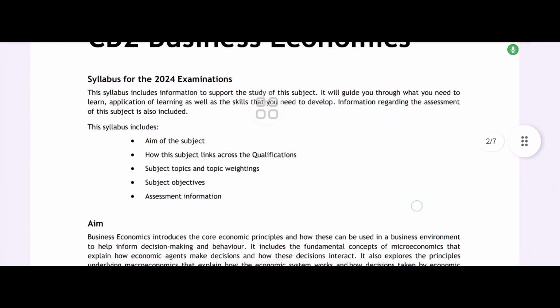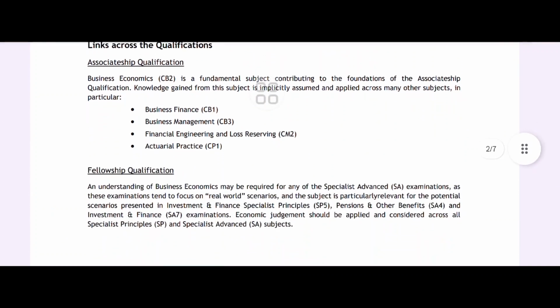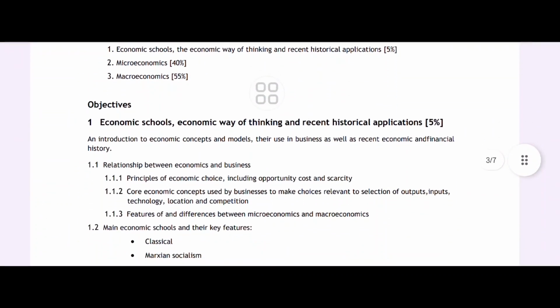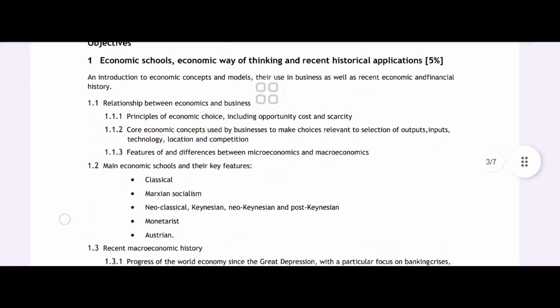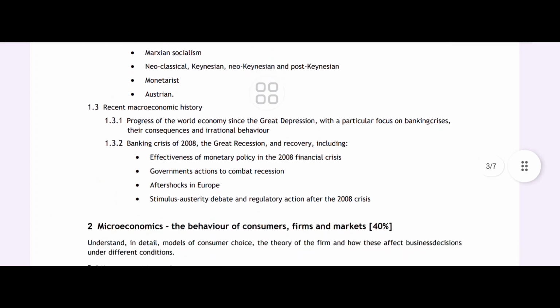Business economics core principles. So what is that? Here business economics introduces the core economic principles and how this can be used in a business environment to help inform decision making and behavior. It includes the fundamental concepts of microeconomics, which explain how economic agents make decisions and how these decisions interact. It also explores the principles underlying macroeconomics. So it consists of economic schools, economic way of thinking, and recent historical application, principle of economic choice, core economic concepts used by business, features of classical, Marxian, socialism, neoclassical, Keynesian, neo-Keynesian, post-Keynesian, monetarist, Austrian, recent macroeconomic theory.